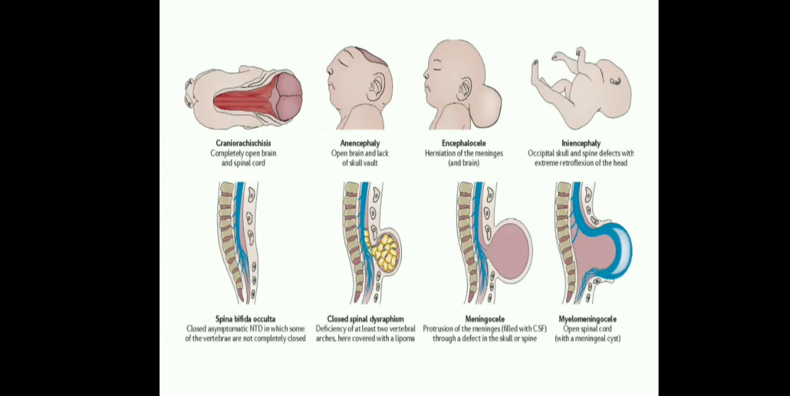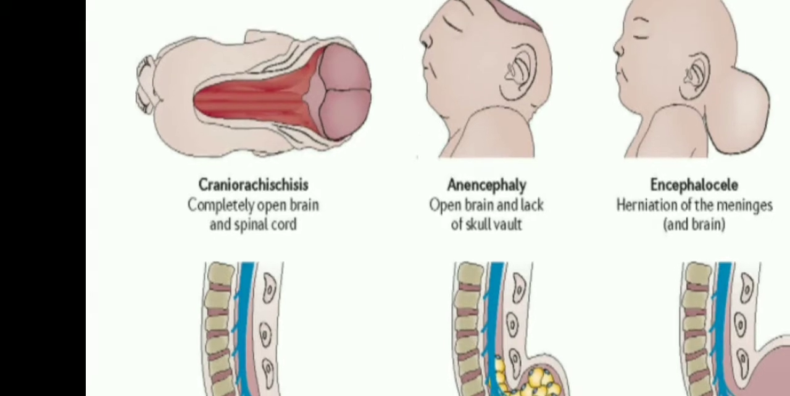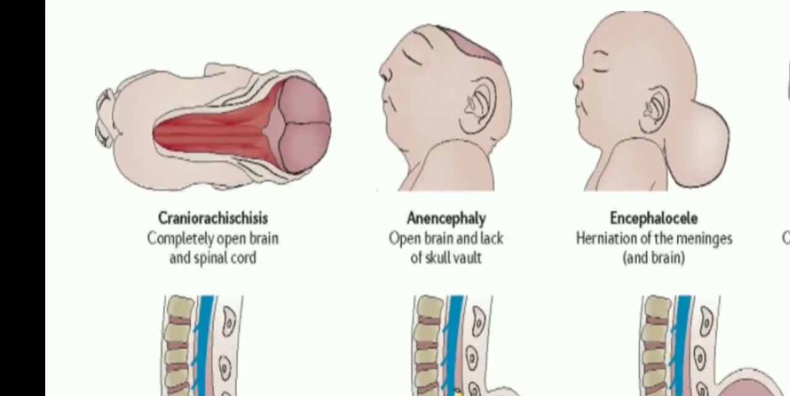See, look at this picture. Because of neural tube defects, the upper four images are brain deformities. The lower four images show spinal cord deformities. Look at this. Here, craniorachischisis: because of incomplete fusion of the neural tube, the brain and spinal cord are completely open. And second, look at this second image.